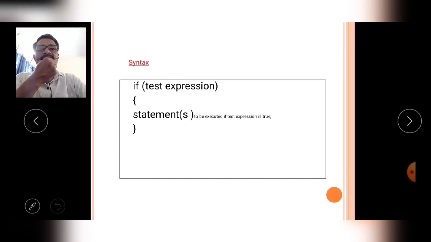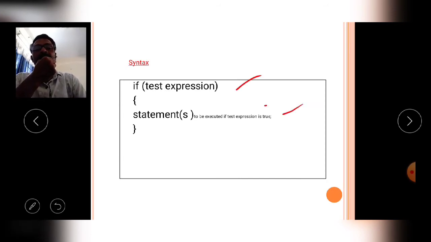Now come to the syntax. So syntax is like this. Syntax means it is a grammatical rule, how to write, how to code in the C language, that is called the syntactical rule of an if condition. Means the if statement block may contain one statement or a group of statements also. So depending upon the test expression, the following if block is executed or ignored, means omitted.